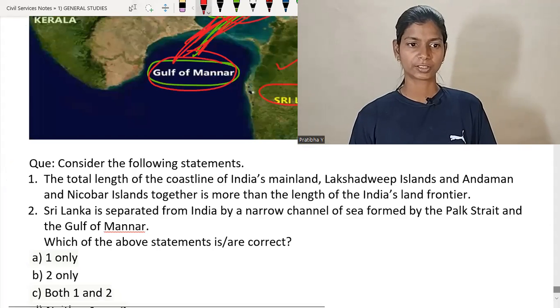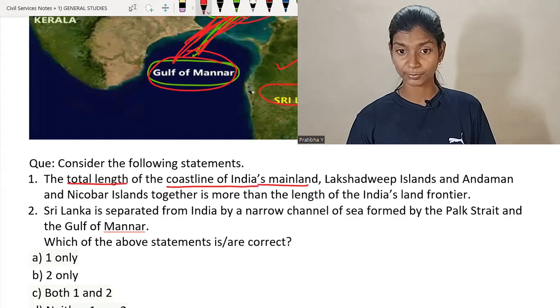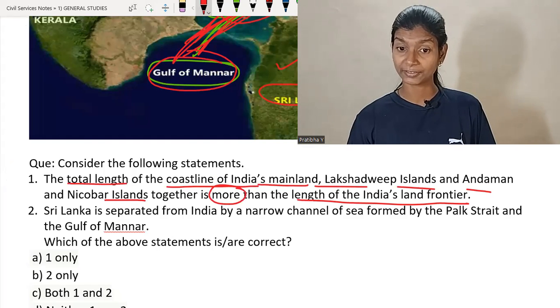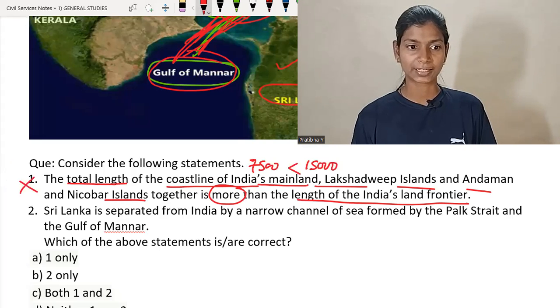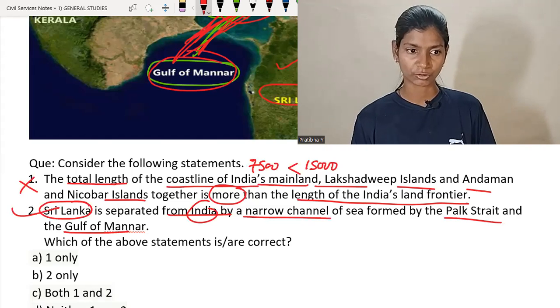Consider the following statements. The total length of coastlines of India's mainland, Lakshadweep Island, Andaman and Nicobar Island together is more than the length of India's land frontier. The length of India's land frontier is more than the coastline. The length of the coastline is 7,500, but the length of the land frontier is 15,000. So the first one is wrong. Sri Lanka is another country separated from India by a narrow channel of sea formed by the Palk Strait and Gulf of Mannar. Yes, this one is correct. So our option is B.